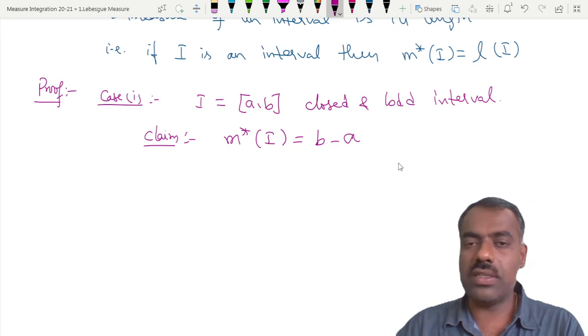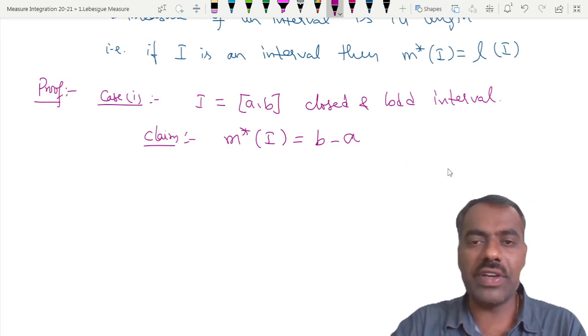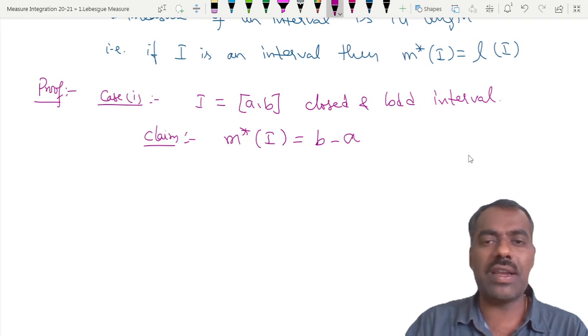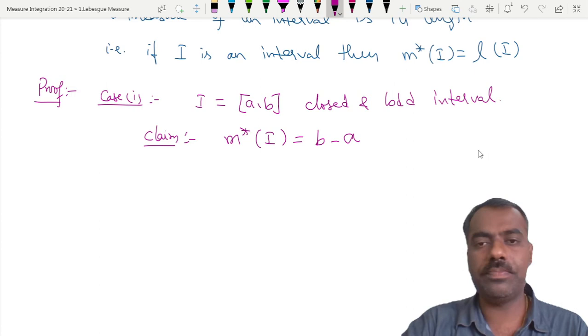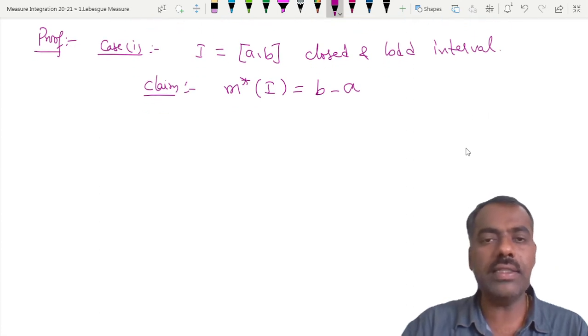If I is a comma b, then the length of I is nothing but b minus a. So we want to show that m star of I is the same as b minus a, right? Clear?